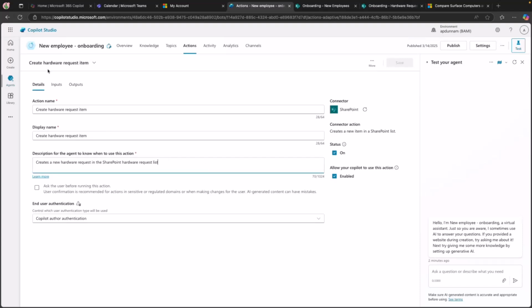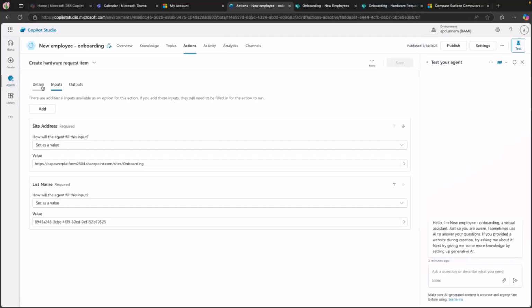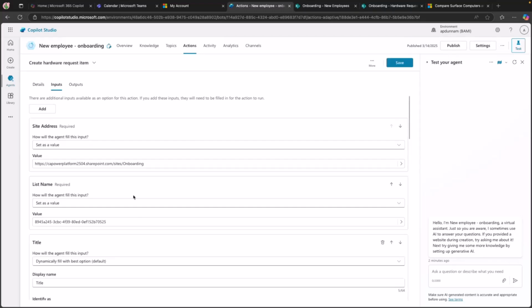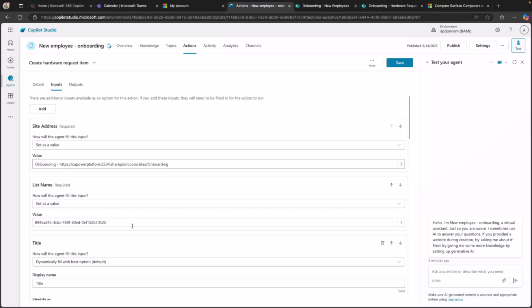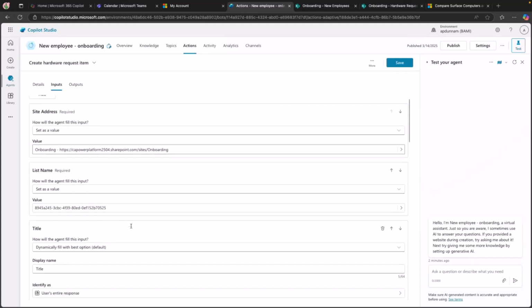And then here I can define the inputs and the outputs. So this is key when you're working with actions inside of your autonomous agents. Since we want it to run autonomously, we need to be able to rely on it handling the inputs here dynamically, basically by itself. So when you look at performing and adding your actions, you can do some things where you have this property here. How should this be filled out, as set as value? So you might hard code, obviously, the SharePoint site and the actual list where you want to be able to write this to. But there's things that you want to fill out dynamically.